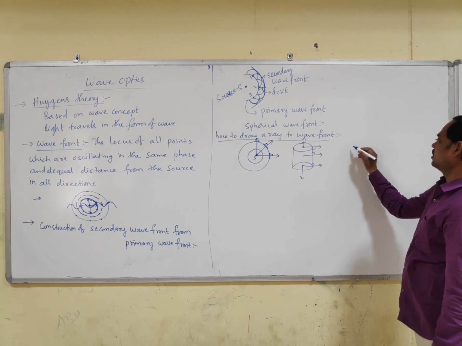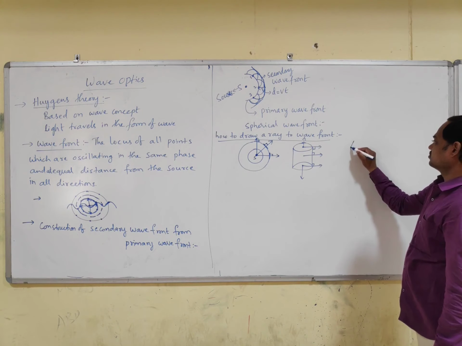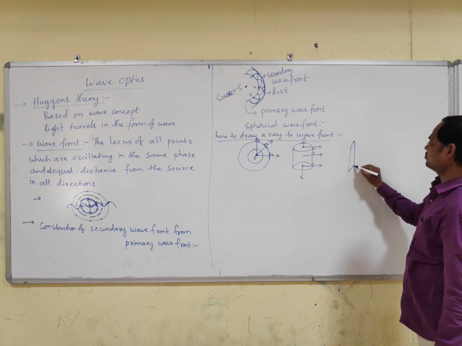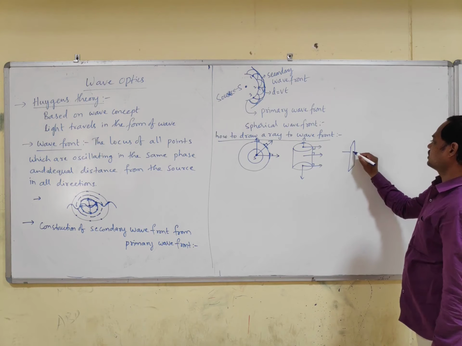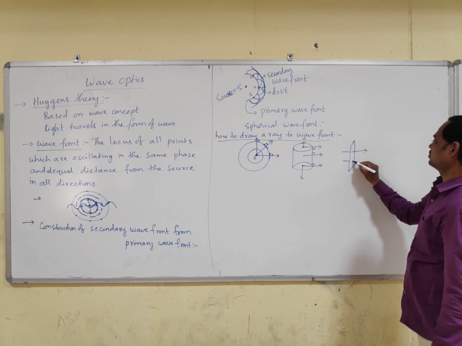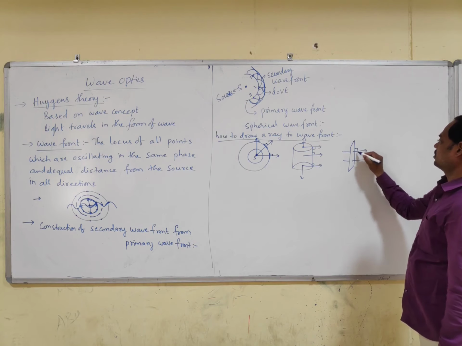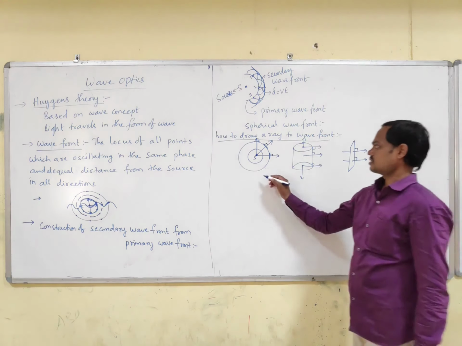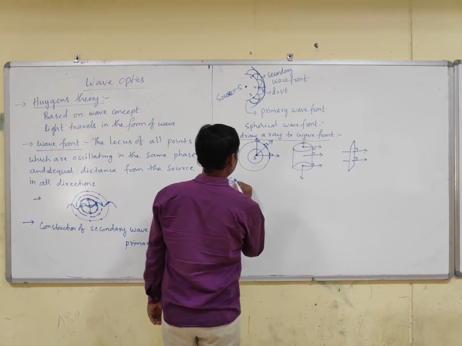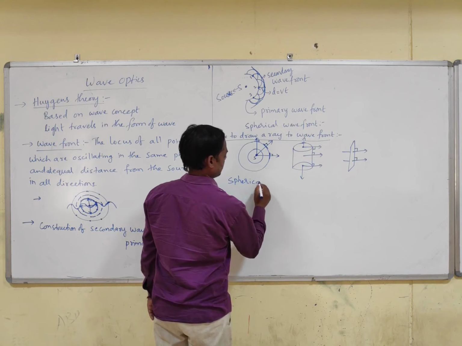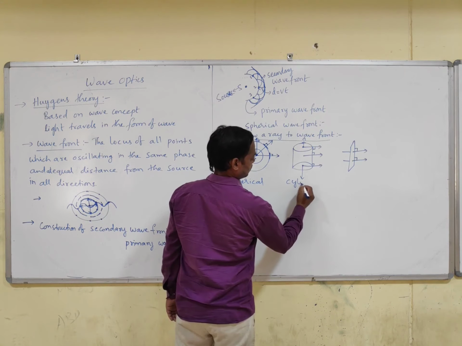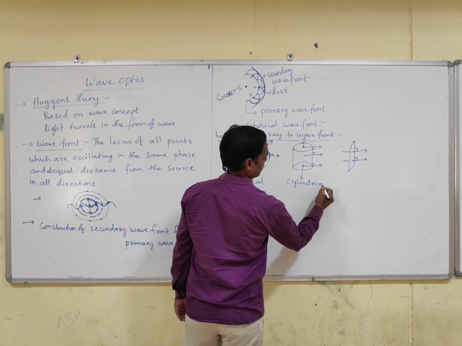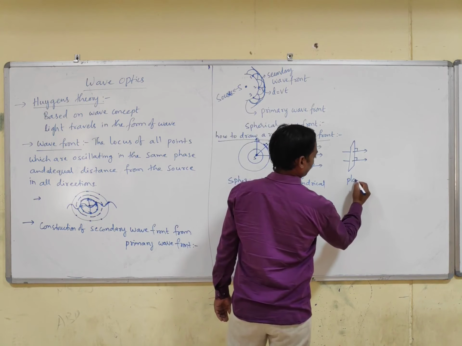Next, if it is plane wavefront, this is the ray making 90 degrees with the wavefront. This is spherical wavefront, cylindrical, and this is plane wavefront.